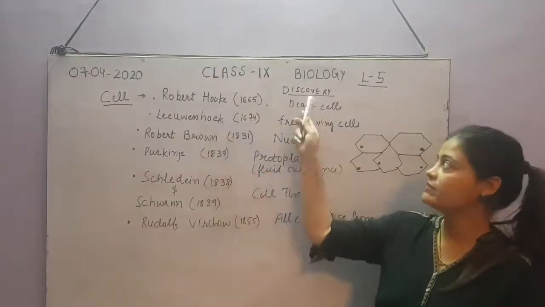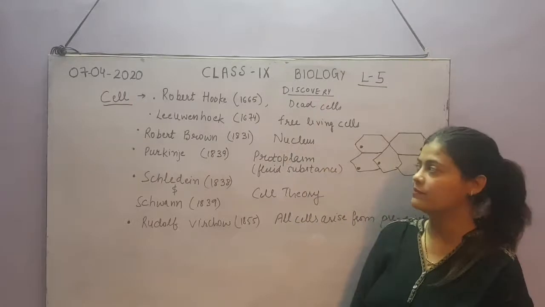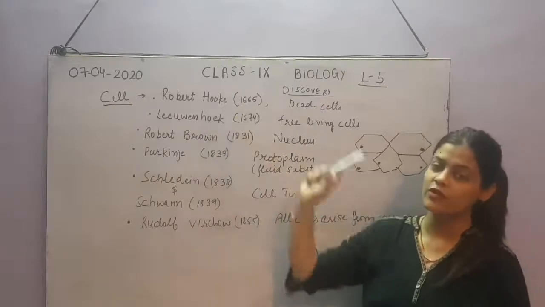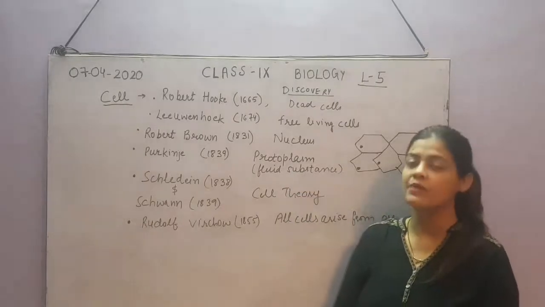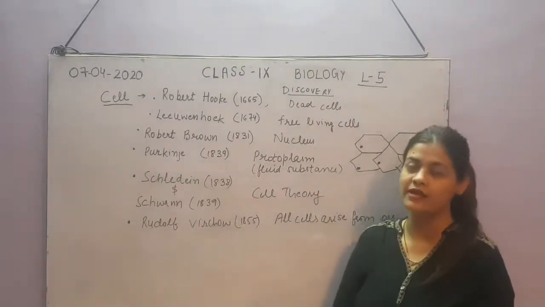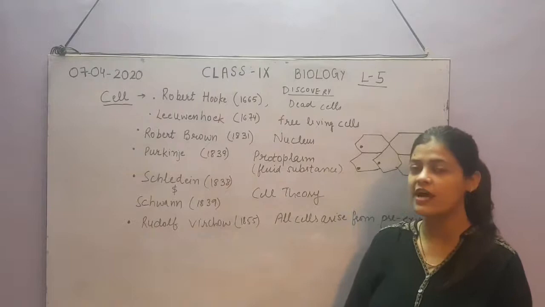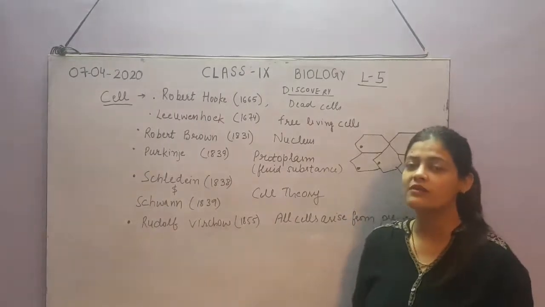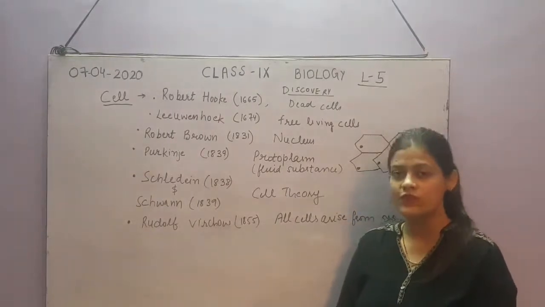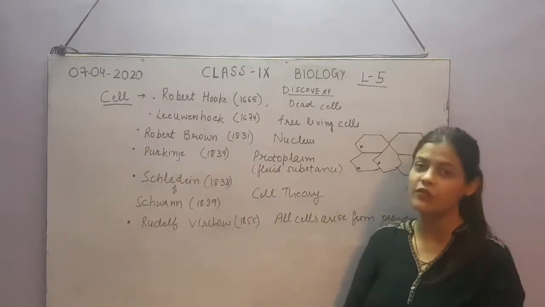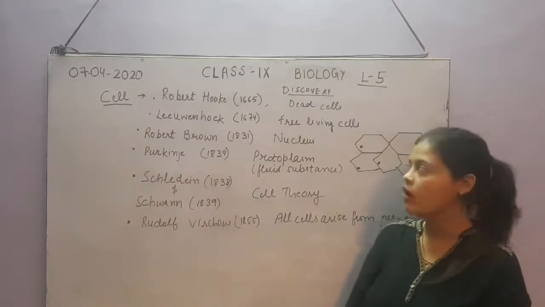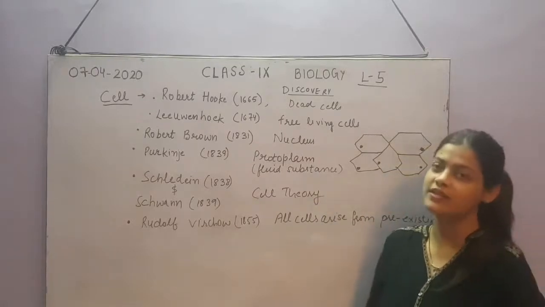These are the scientists' names and the discoveries done by them. Robert Hooke we have already discussed. In 1665 he discovered cells, but they were dead cells. I hope you remember that he discovered them from the dead slice of cork. Later, in 1674, Anton van Leeuwenhoek discovered the first living cell.